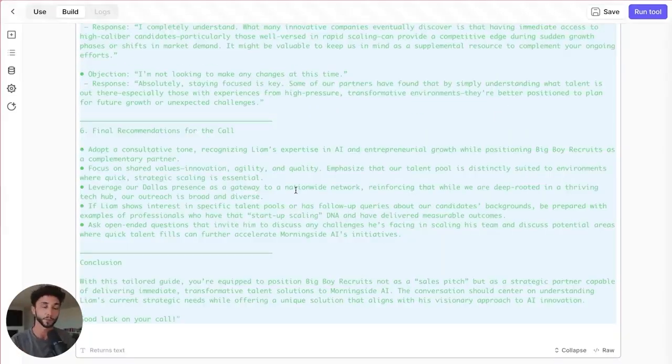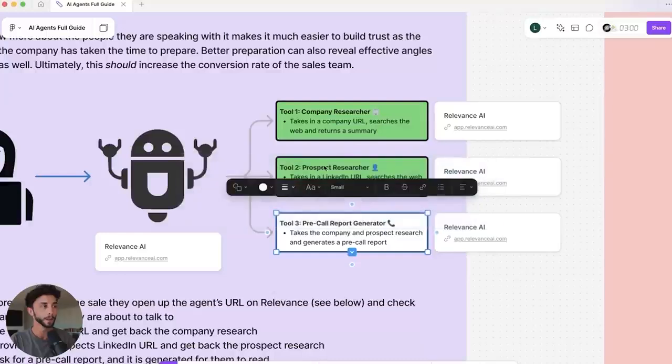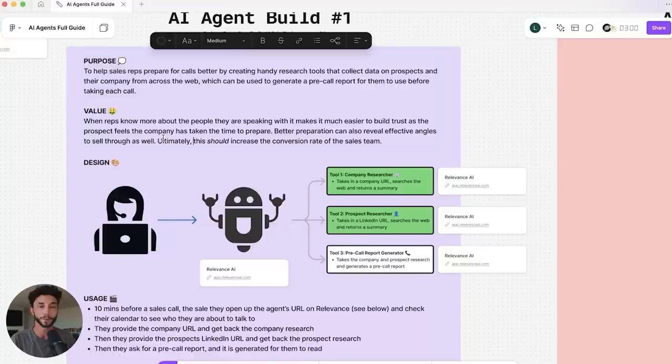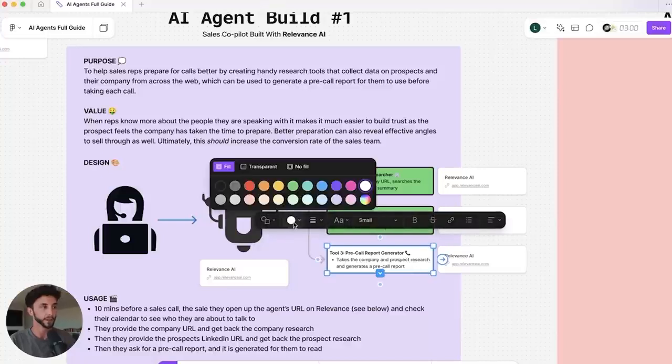The idea is that the sales rep is going to skim this before the call, which ties into the value that I've listed here, which I'm going to do for all of these builds. It comes down to ultimately a better prepared sales rep should close more deals, right? If they know more about the prospect and the company and have an angle to sell through, or suggestions at least, it should increase the conversion rate of the sales team. So we've built this tool. We can change this to green now.